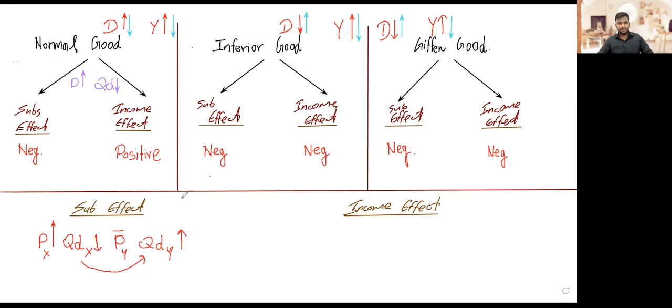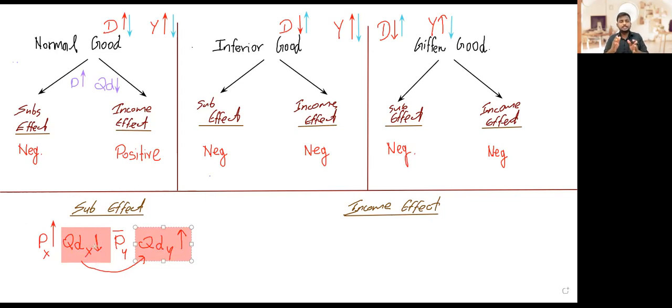So if you look here, due to this substitution effect, when price increased, quantity demanded came down. The reason is that when the price went up, people bought the substitute product more, leaving this particular product.